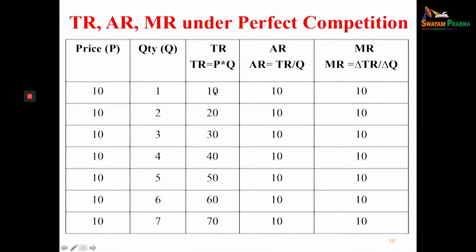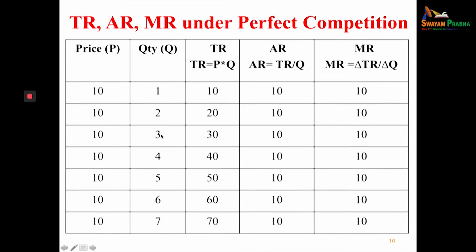Now total revenue is 10, for example, and quantity 1. When we change the quantity from 1 to 2, the total revenue changes from 10 to 20, and 20 minus 10 is 10. Marginal revenue is 10.